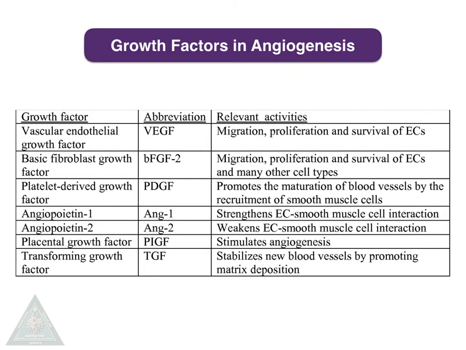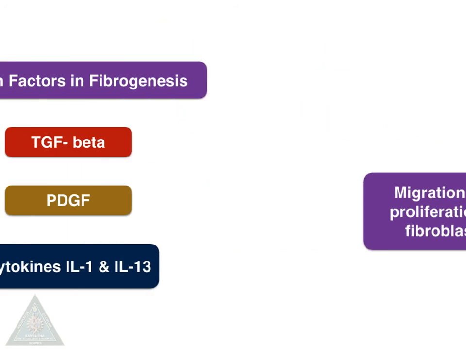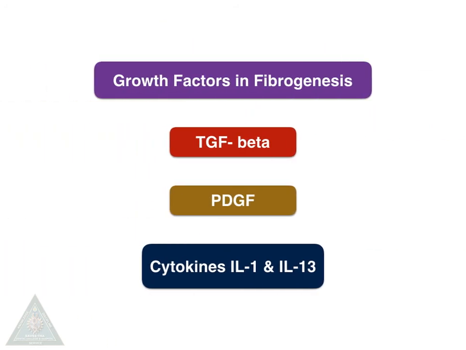The angiogenic growth factors are vascular endothelial growth factor, fibroblast growth factor, platelet derived growth factors, angiopoietin and transforming growth factors. Coming to fibrogenesis, it is of two steps: migration and proliferation of the fibroblasts by fibrogenic growth factors, and deposition of the extracellular matrix protein. The fibrogenic growth factors are TGF-beta and platelet derived growth factors, and the cytokines involved in fibrogenesis are interleukin 1 and interleukin 13. That's all about the mechanism and requisites of scar formation.